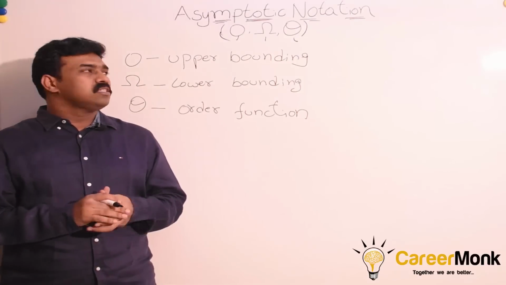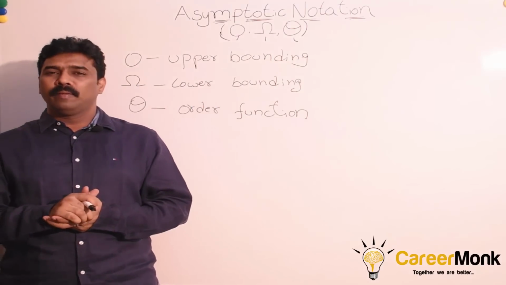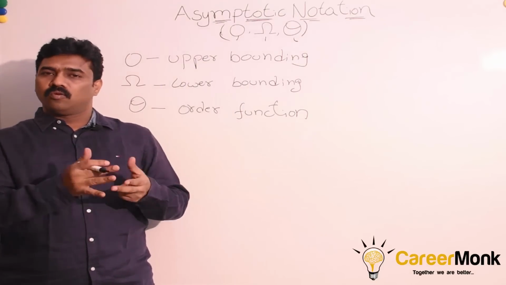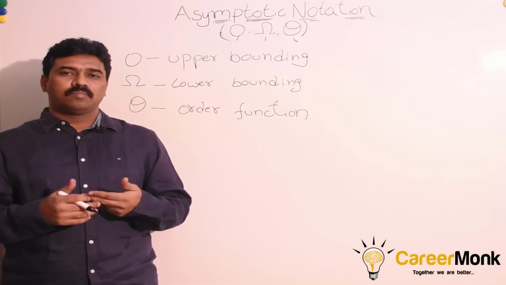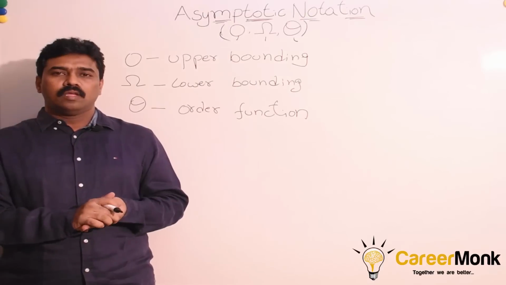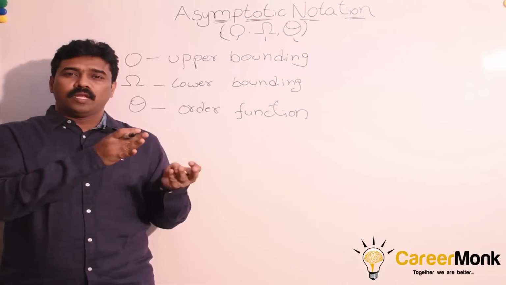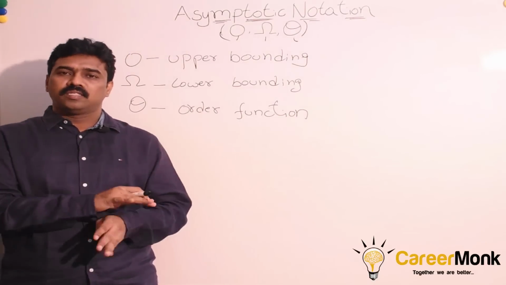In algorithm analysis, this is the most common area of the confusion. Many people think that big O is nothing but worst case, omega is nothing but the best case, and theta is nothing but the average case. That is wrong. They are totally different. The definitions are different. The meaning of the notation and the corresponding analysis are different.